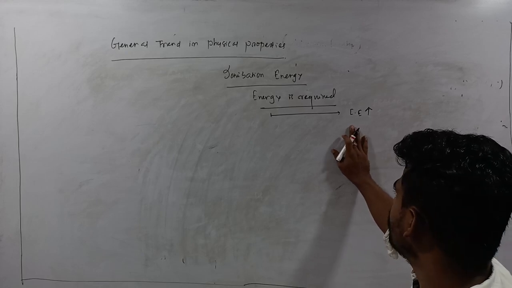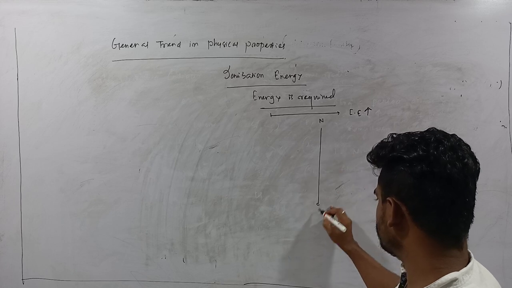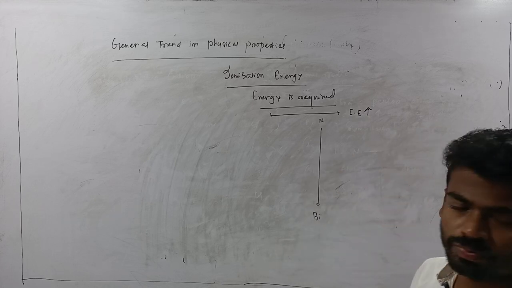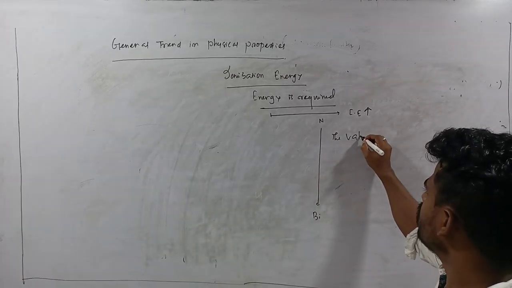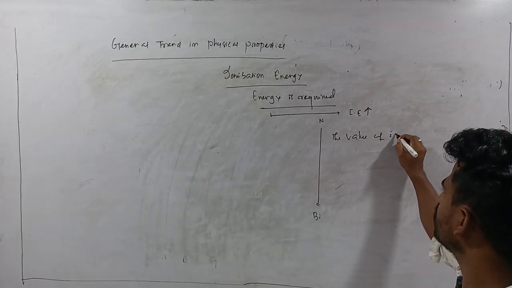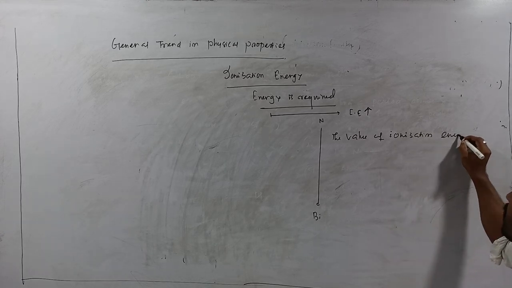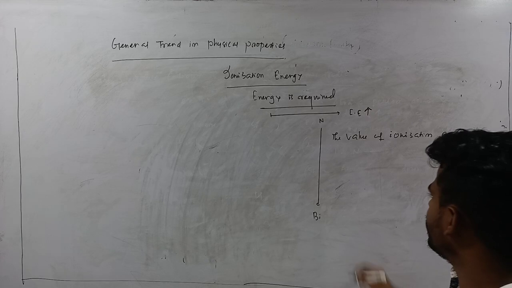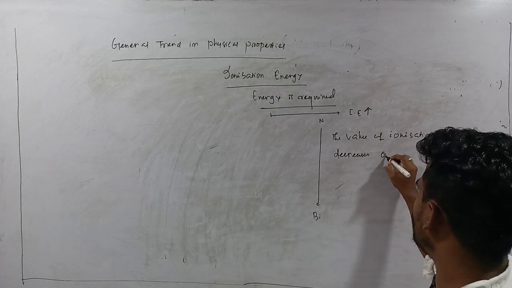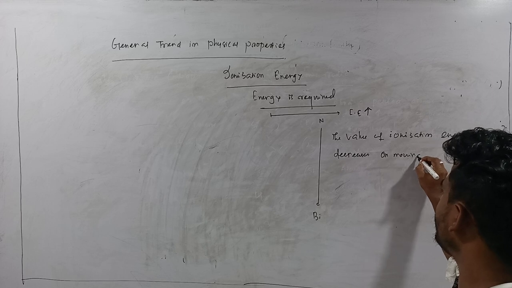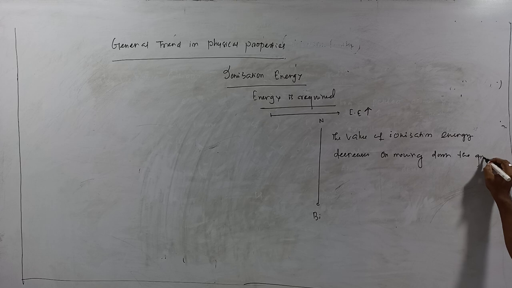Now if you move from nitrogen to bismuth, that is down the group, the value of ionization enthalpy or ionization energy decreases on moving down the group.